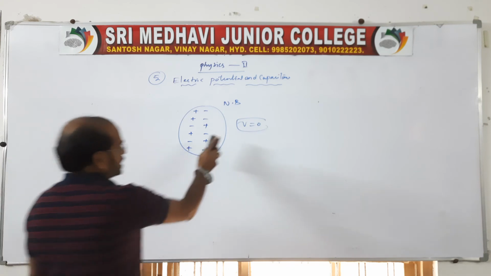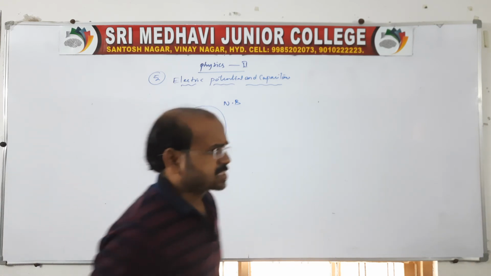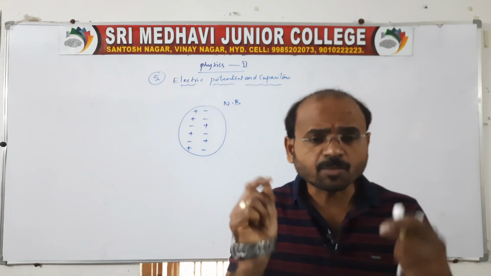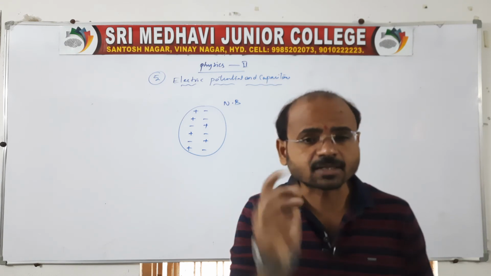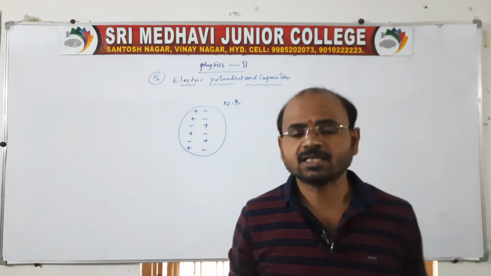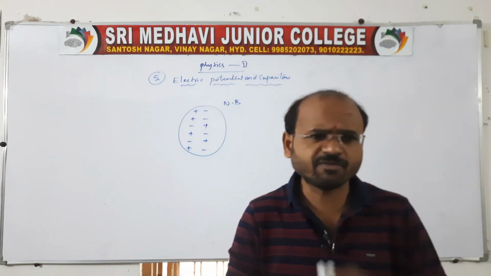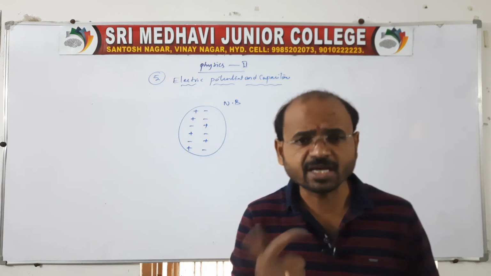Now coming to the point: Earth is considered as zero potential, no? Then I'll tell you one example. Suppose you want to measure the potential of a body, then the body should be connected to the Earth. We take the Earth as the reference. That's why, while constructing big buildings or towers, they give earthing. Why is earthing given?